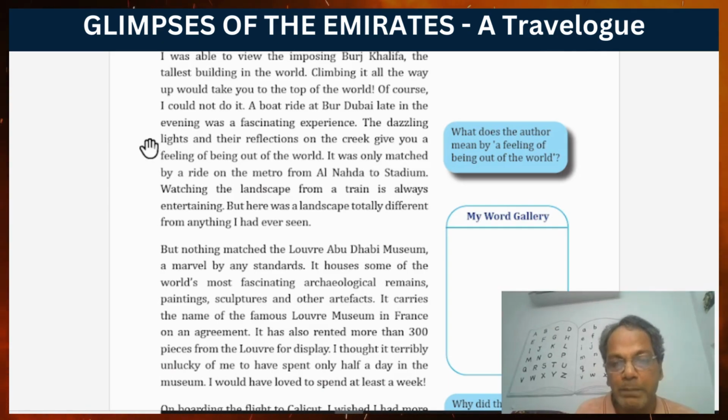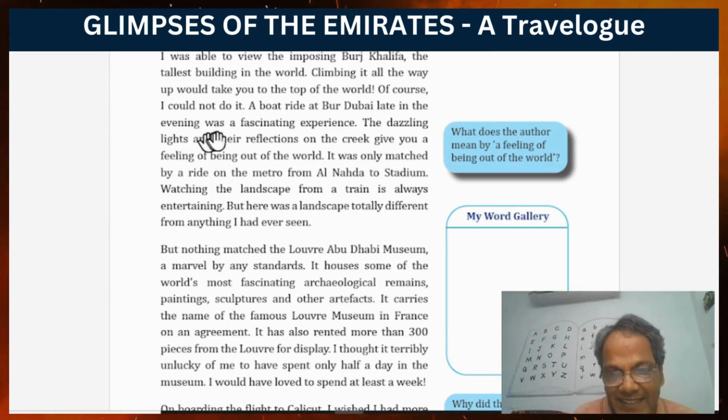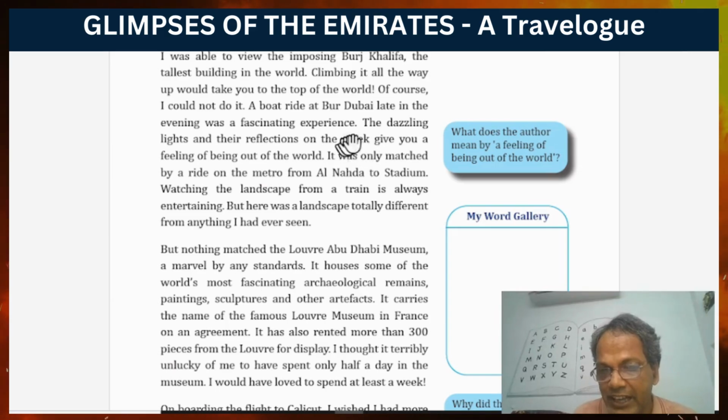All the places around the beach were lit by gigantic decorative lights, and these lights reflected as in a mirror on the creek.